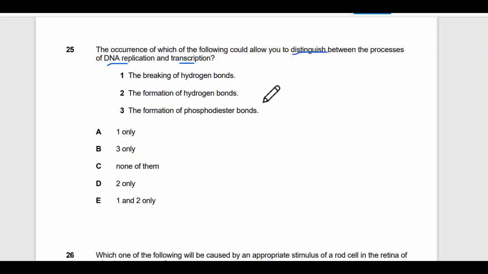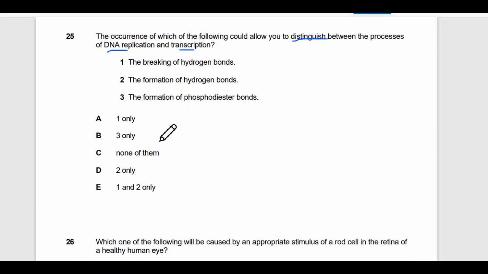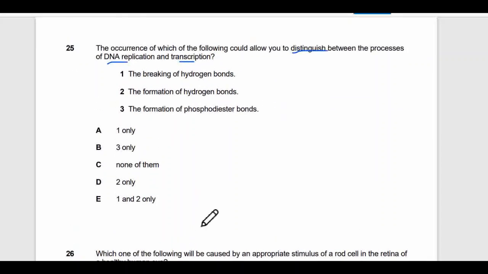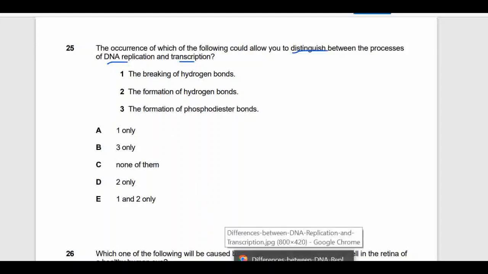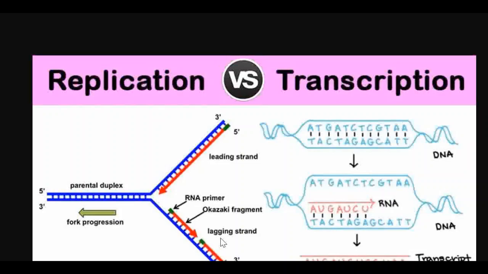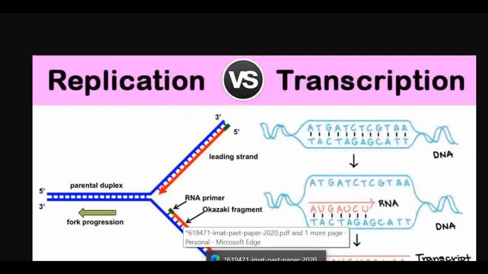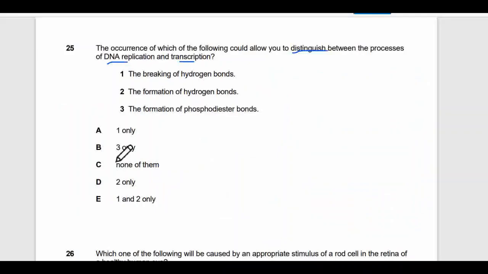between replication and transcription. To be more clear, I'll show you another slide or diagram. Here it is. This is replication and this is transcription going on. So we can just compare our options with this. The first option says breaking of hydrogen bond.